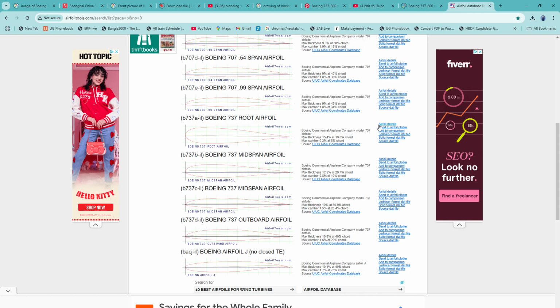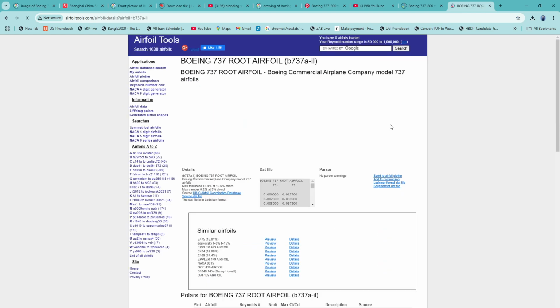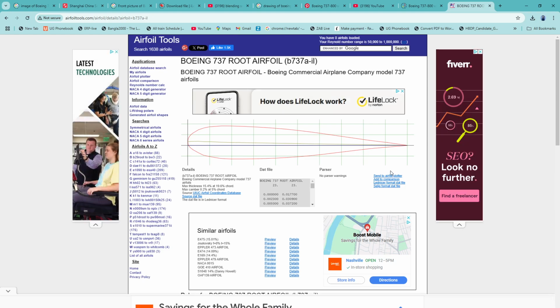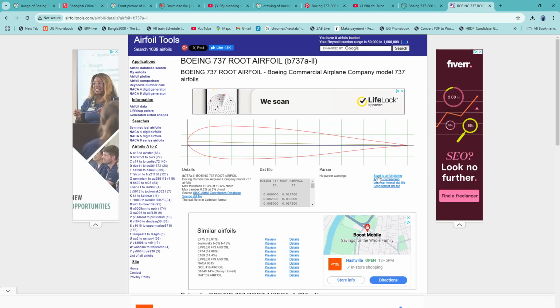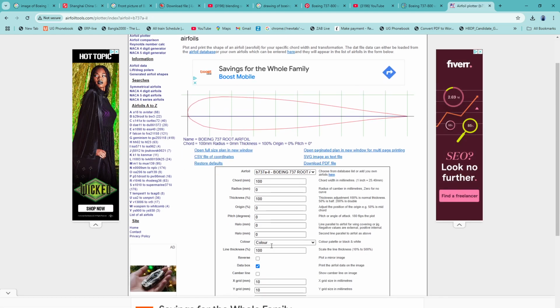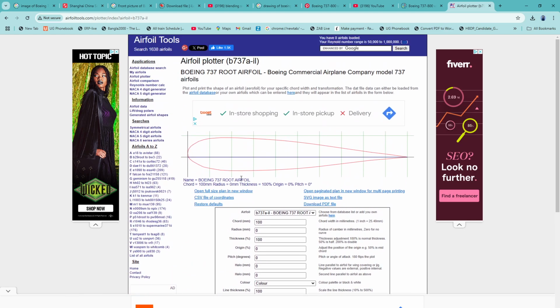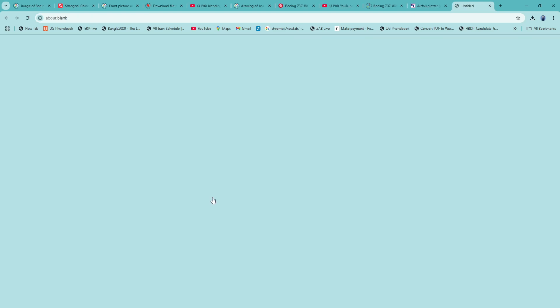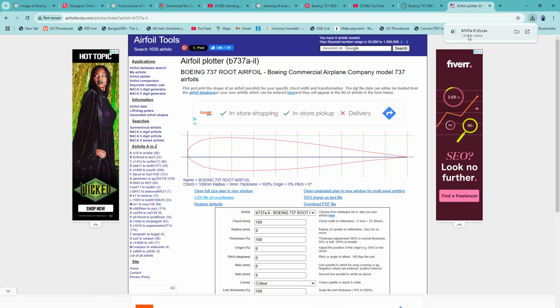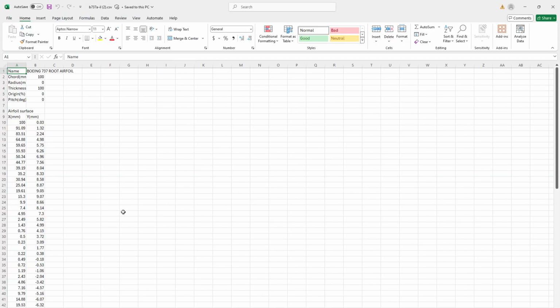So to import this airfoil, we need to select the airfoil's details. Please click on airfoil details. Then here you need to click on send to airfoil plotter. Here you see the airfoil details. We need the coordinates, so you need to click on CSV file of coordinates. You see the CSV file is here, so click on that.